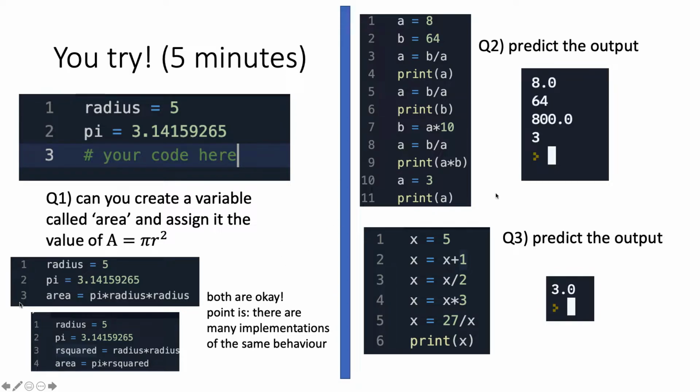So okay, exercise 2, let's predict the output. So a equals 8, b equals 64, a equals b over a, which is 64 over 8. So you print a, you get the value 8. Okay.